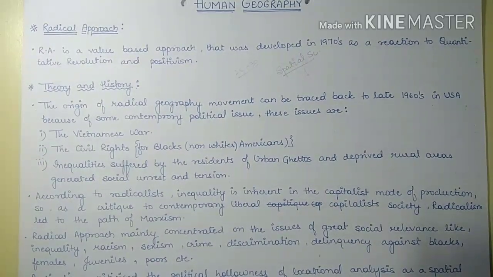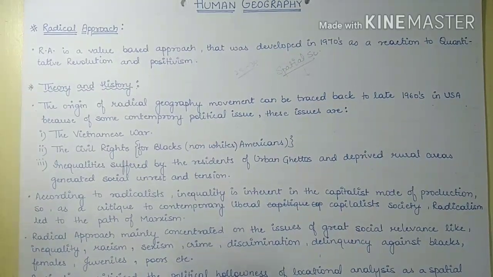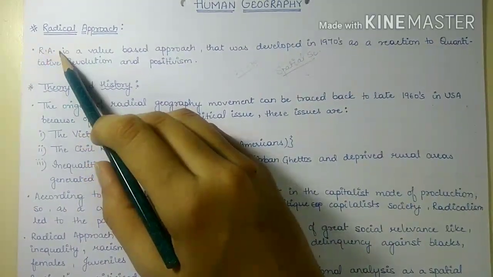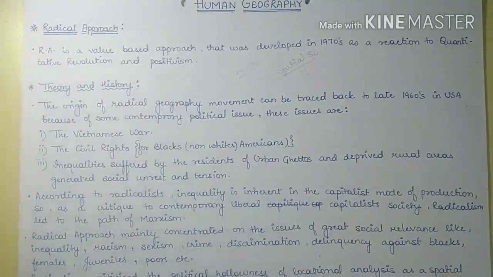So human and environment and their interrelationship were totally neglected in quantitative approach and positivism.